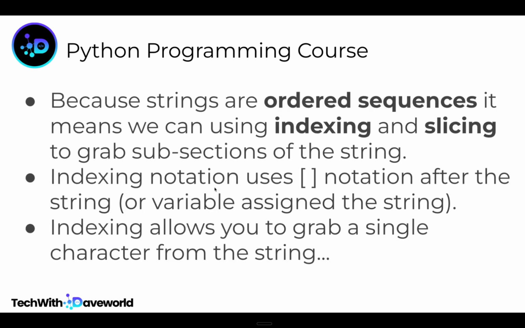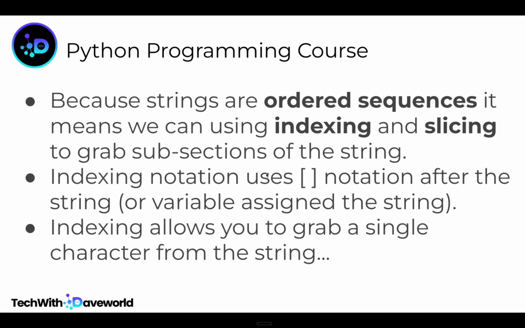And because strings are ordered sequences, it means that we can actually use indexing and slicing to grab subsections of the string. What do I mean by indexing and slicing? It simply allows you to access different characters in a string by grabbing that position. We're going to talk more about this when we start doing examples of strings. Indexing uses square bracket notation. This bracket is called the square bracket, and indexing uses it after the string or the variable assigned to the string.